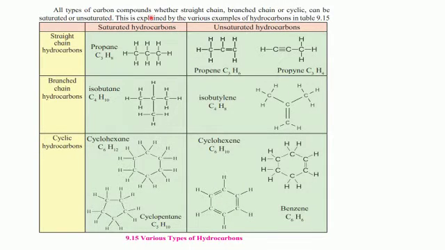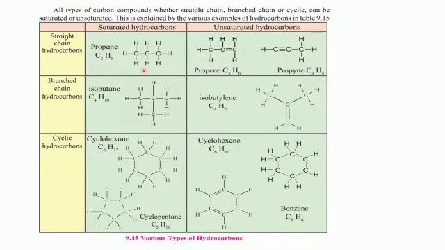All types of carbon compounds, whether straight chain, branched chain, or cyclic, can be saturated or unsaturated. This is explained by various examples of hydrocarbons. So we have seen that we can have a straight chain of carbon atoms, we can have a branched chain, and the carbon atoms can be even linked to one another so as to form a cyclic structure. Now we can find both types of examples in them, that is saturated as well as unsaturated.